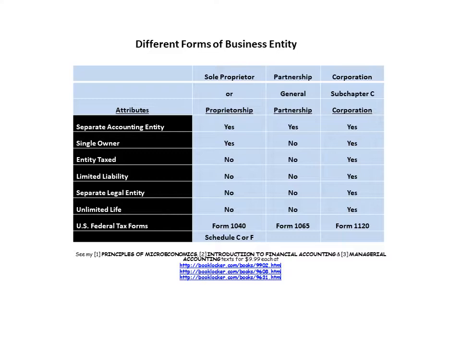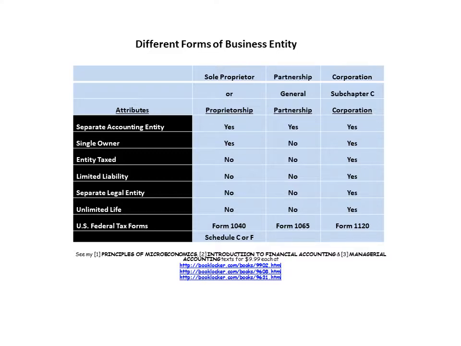The sole proprietorship is not taxed. That information is reported to the Internal Revenue Service on Schedule C, Form 1040, and it's reported on the taxpayer's Form 1040. A general partnership or a limited partnership is also not taxed. That is a pass-through entity. A subchapter C corporation is taxed, but a subchapter S corporation is a pass-through entity just like a partnership, and they are not taxed.